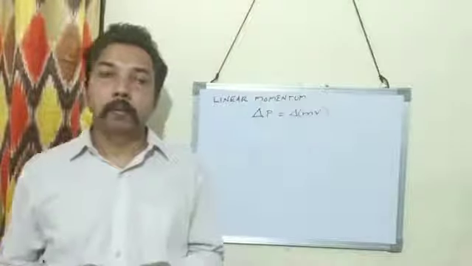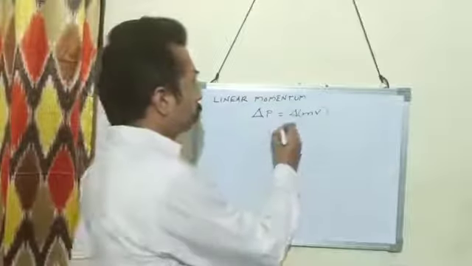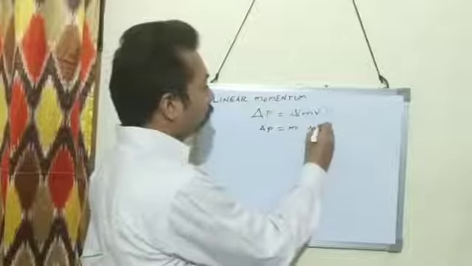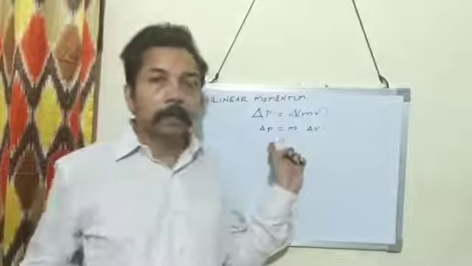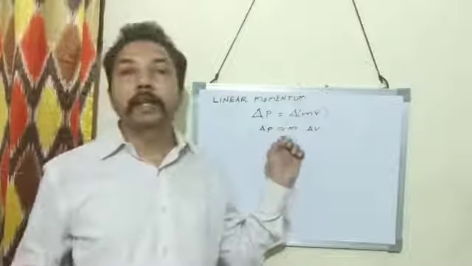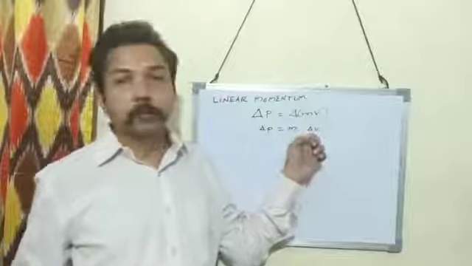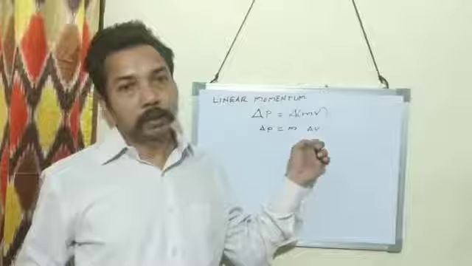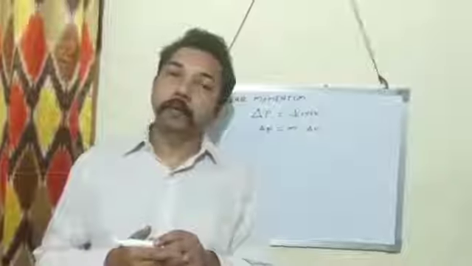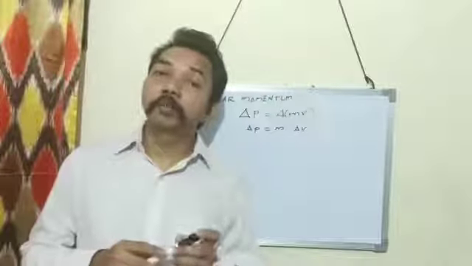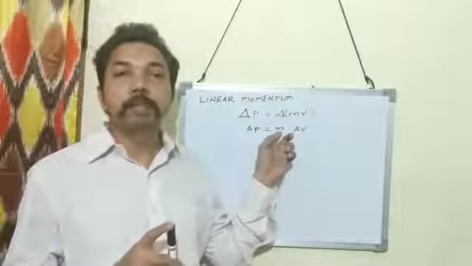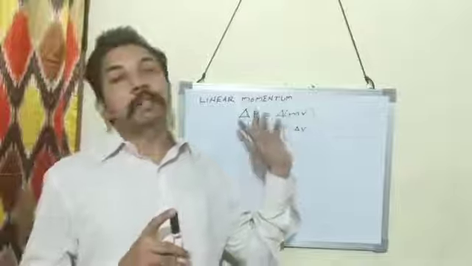When the mass of the body is constant, then change in momentum depends only on change in velocity.